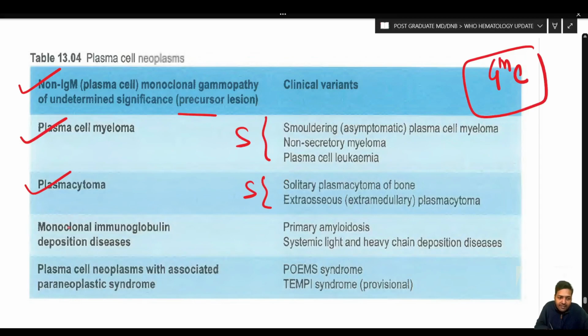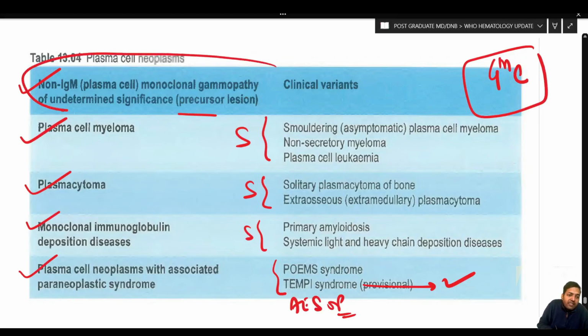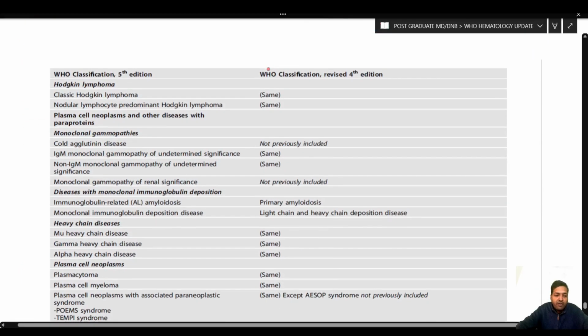So in the 5th edition, it is the same. Monoclonal immunoglobulin deposition disease, again it is the same over here as well. And plasma cell neoplasm with associated paraneoplastic syndrome, everything is the same, just that this is now a recognized entity. It is no more provisional, and a new thing that has been added is ASOP. Apart from this, a lot of changes are there in the monoclonal gammopathy of undetermined significance. On the precursor lesions, there are a lot of changes. So let us see what the changes are now in the latest 5th edition.